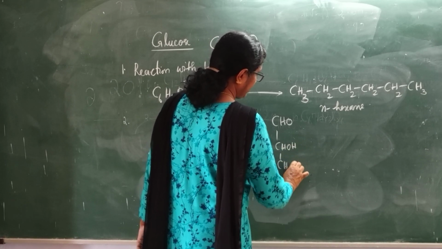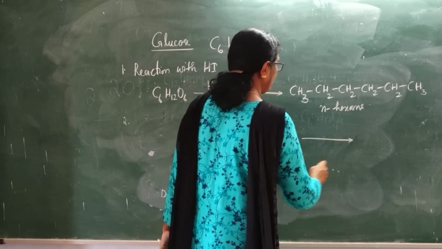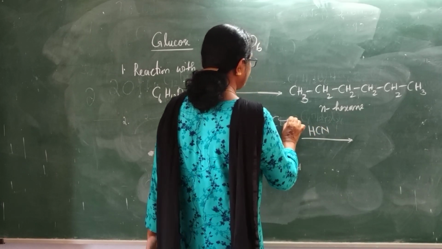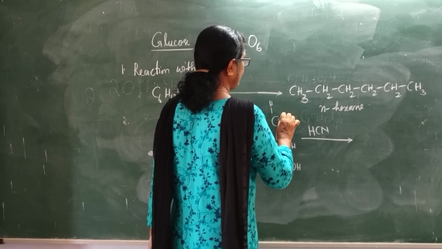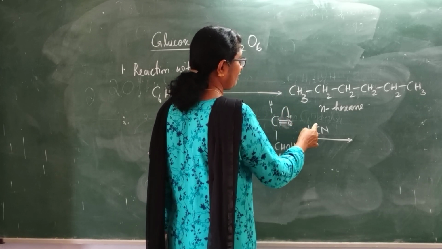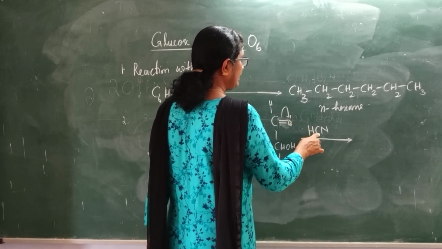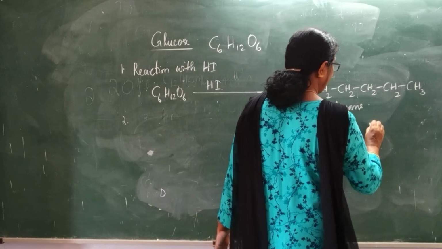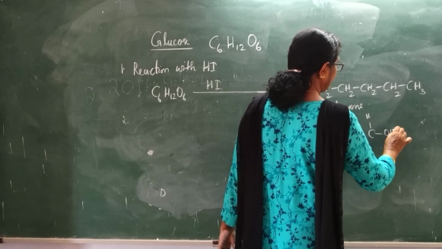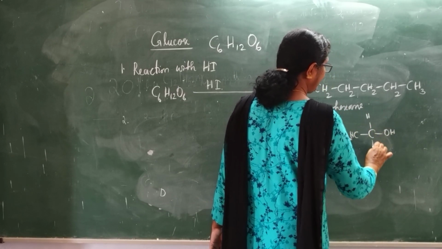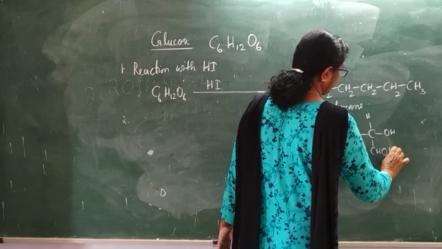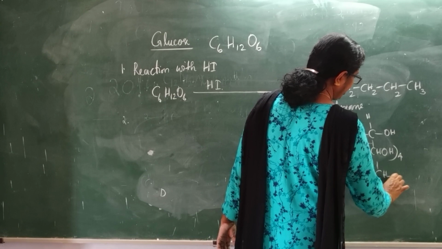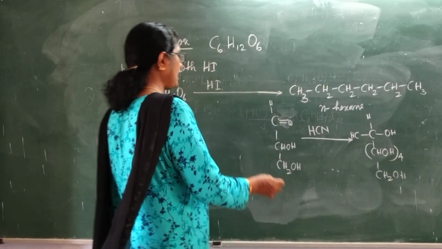See, when this is treated with hydrogen cyanide, the C double bond O shifts, so the oxygen becomes negative. H+ will add there, and CN- will add to the carbon. So what will you get? CH(OH)CN, cyanohydrin. So glucose will react with hydrogen cyanide to give cyanohydrin, and with hydroxylamine.